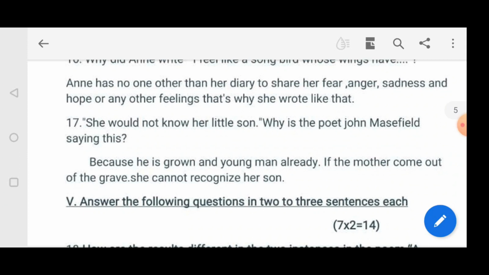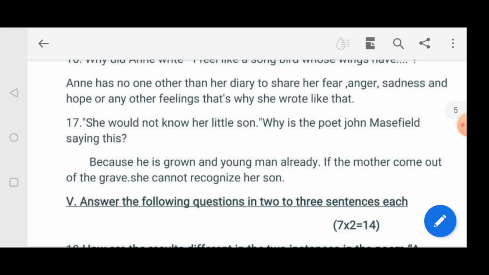So here the poet is telling that if the mother came out, she would not know her little son. Why? Because he has grown up a lot. That's why the poet is telling that even if she came out of the graveyard, she could not recognize her son.